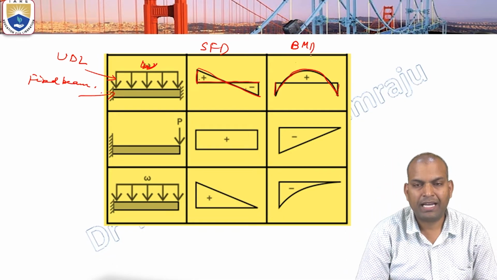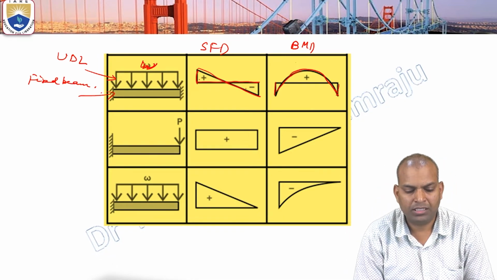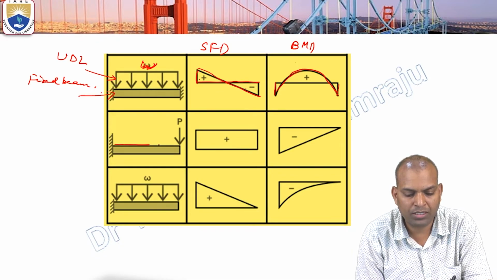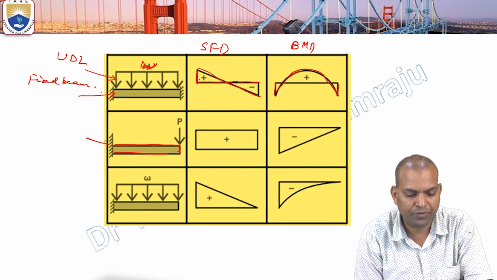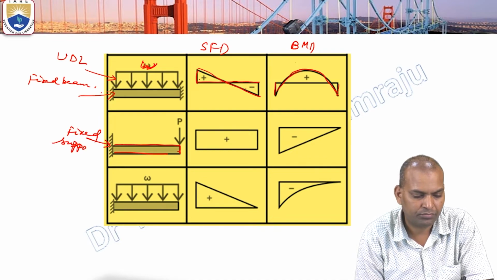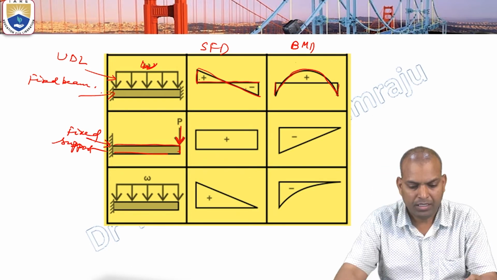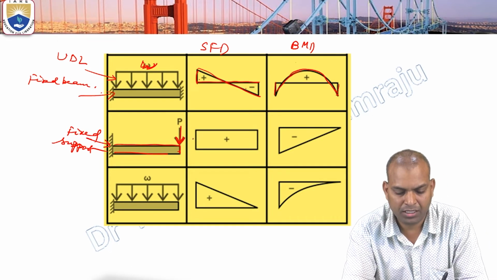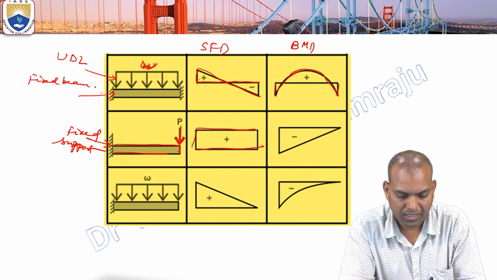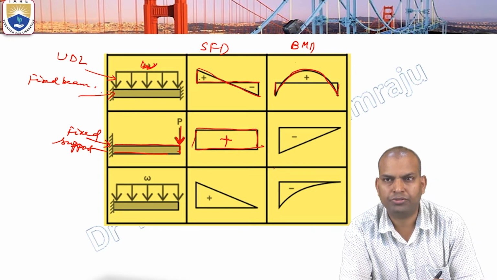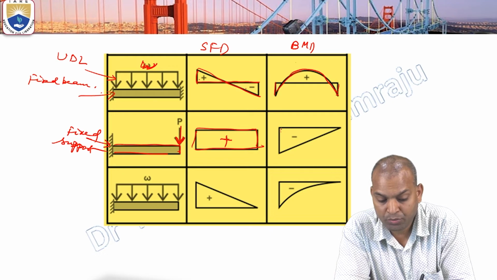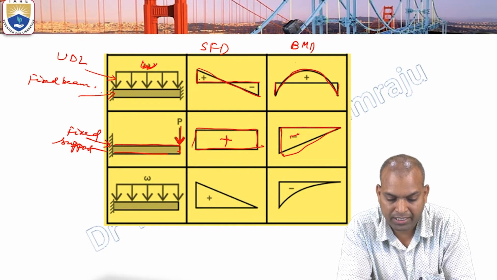Next one here, the cantilever beam. The cantilever beam with a point load applied. Again, the fixed support here. Now here, the shear force is constant. In this, the SFD is completely positive, whereas the bending moment is negative, a negative bending moment.